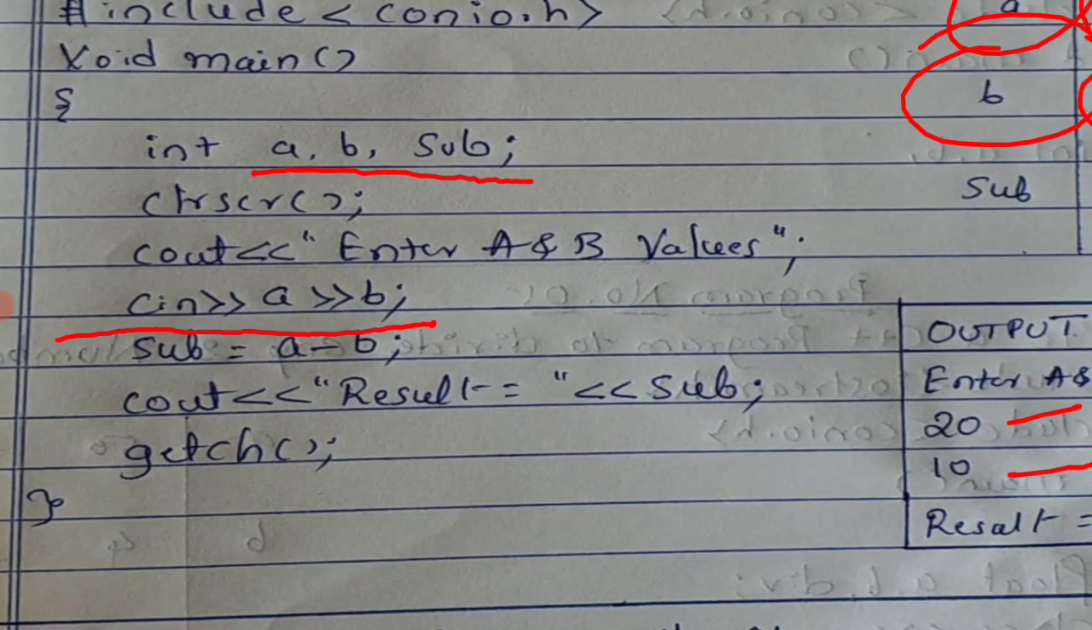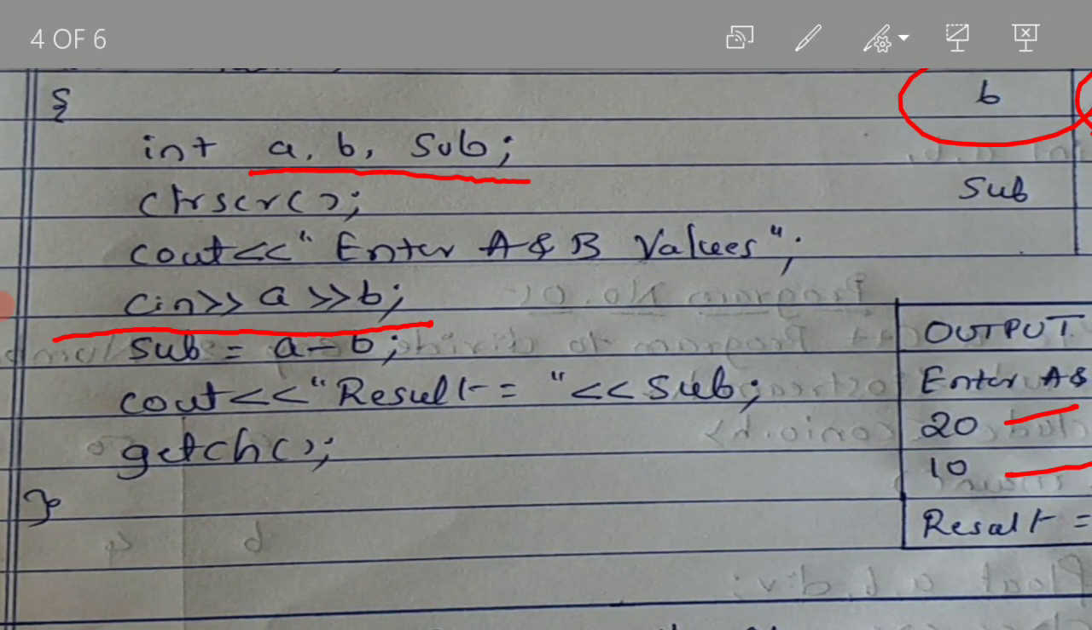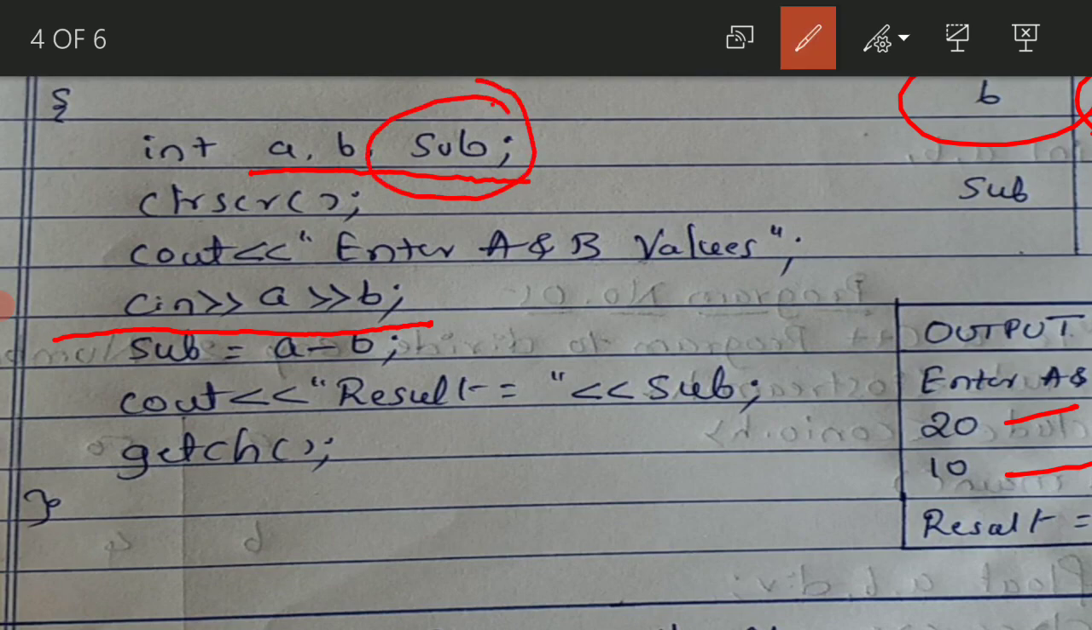Then we'll come here. Sub equal to a minus b. Why am I using sub? Because I am going to store the result in the sub. So here also you have to use sub. If you are using s here, then you have to use s. If you are using result here, then here you have to use result. I am using sub, hence sub equal to a minus b.